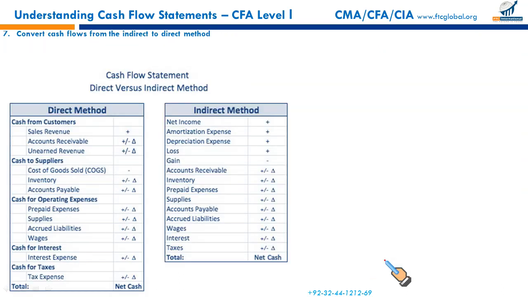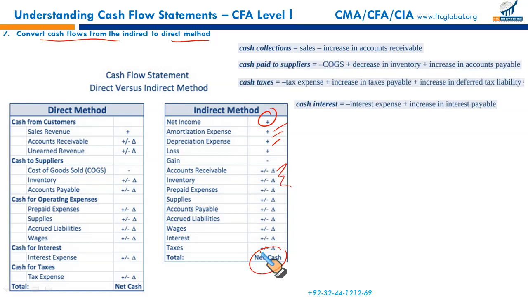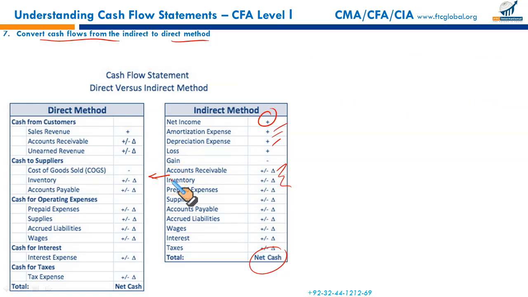Now the next LOS says convert cash flows from indirect to direct method. This is the indirect method that starts from net income. Certain additions and subtractions are made and you get net cash from operating activities. Now, how do we convert this indirect method into the direct method? There are certain points to remember.